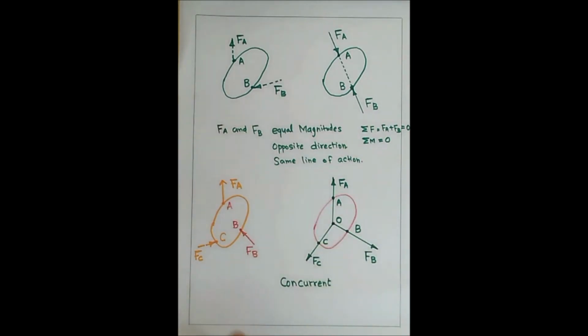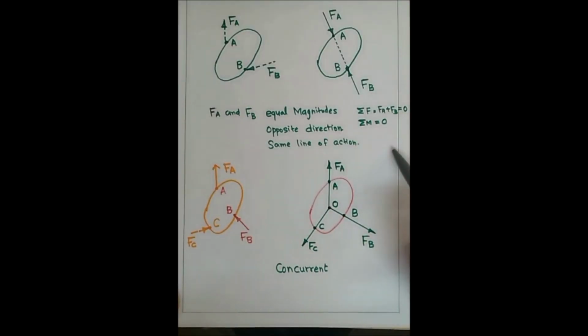To maintain equilibrium, the forces have to act like this: FA here, FB at point B, and FC at point C.